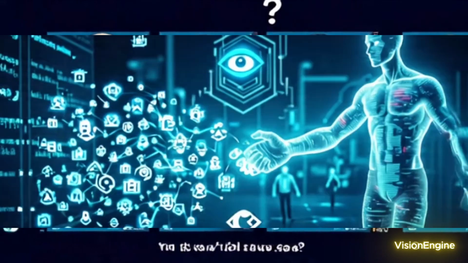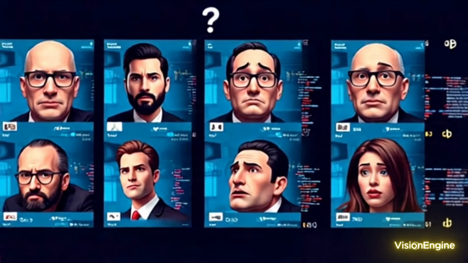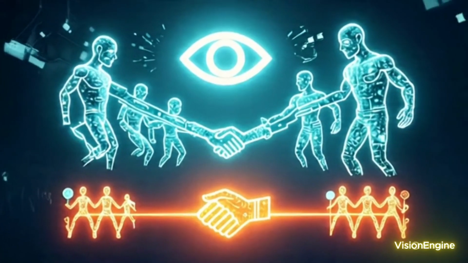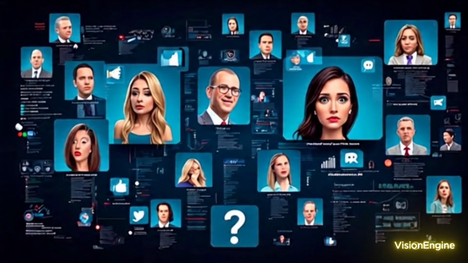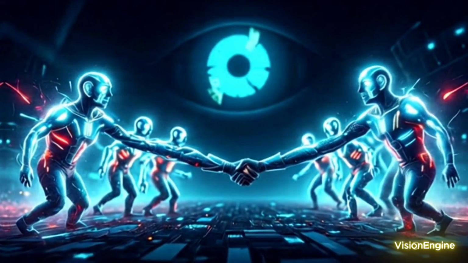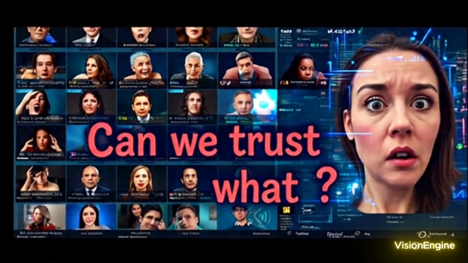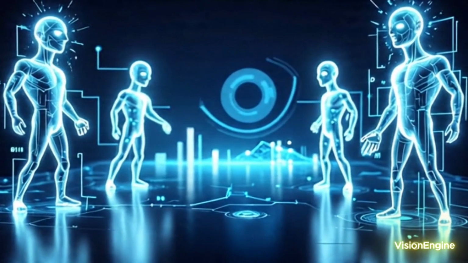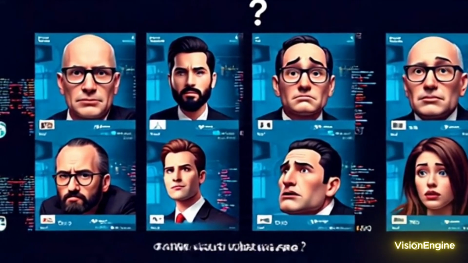Techniques like optical flow analysis literally track the movement of pixels from one frame to the next. If someone's head moves perfectly smoothly but then suddenly seems to glitch or jump unnaturally, that's a big red flag. And then there are things like long short-term memory networks, or LSTMs. You can think of these like an AI that remembers how a real person normally blinks, speaks, and moves over time. So if a deepfake makes someone blink, say, twice as fast as normal, or stutter in a way that doesn't match their usual speech pattern, the LSTM flags that deviation immediately. Got it. That makes sense. Looking for those behavioral inconsistencies.